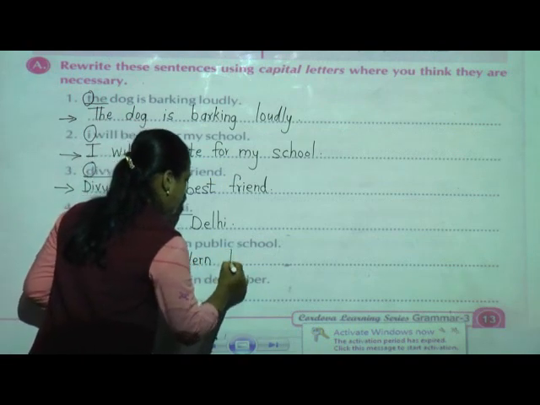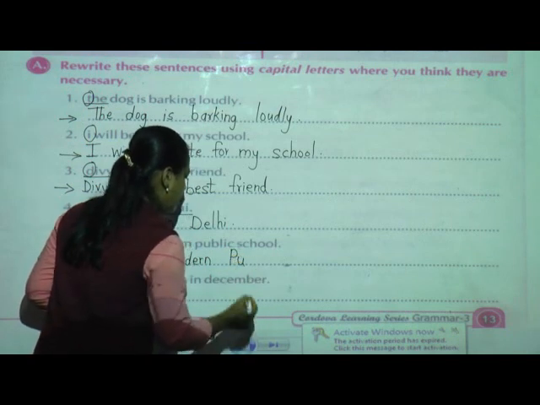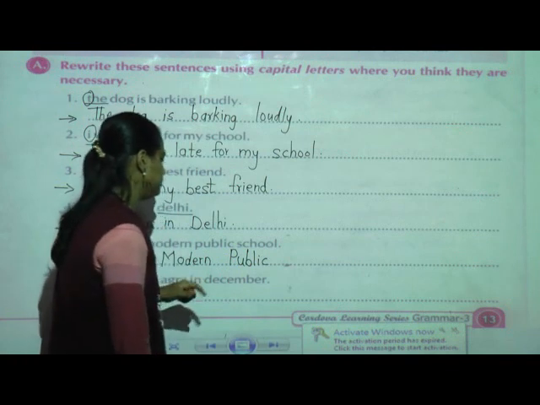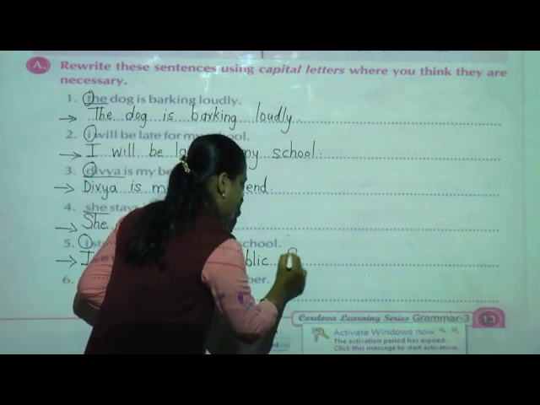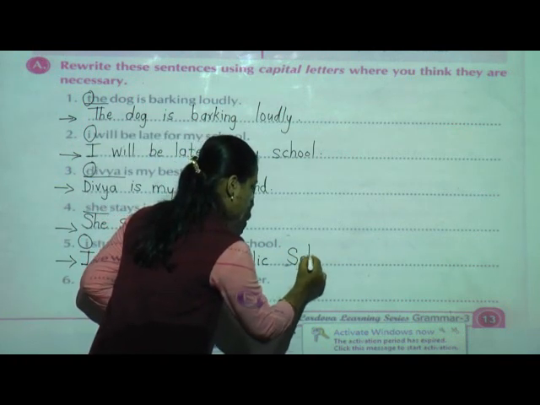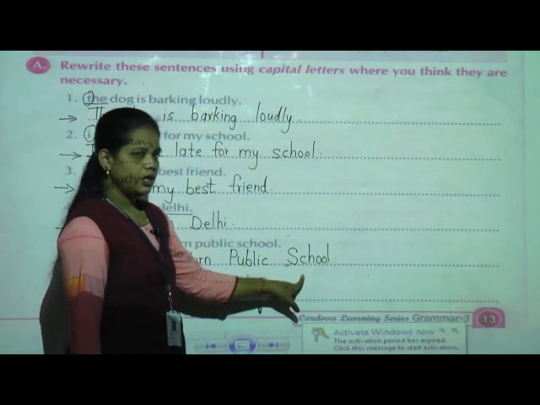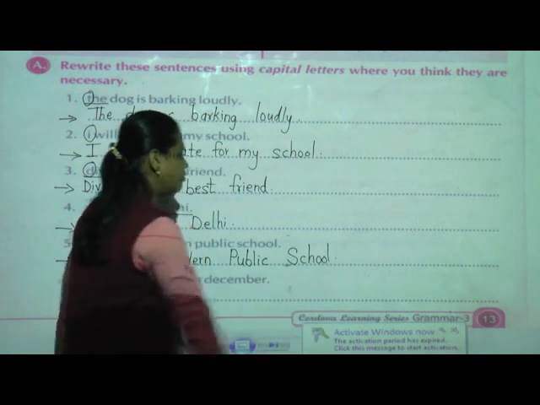Public, P is capital letter, remaining letters we have to write in the small. School, S we have to write in the capital, and remaining letters we have to write in the small letters, and after that we have to give the full stop.